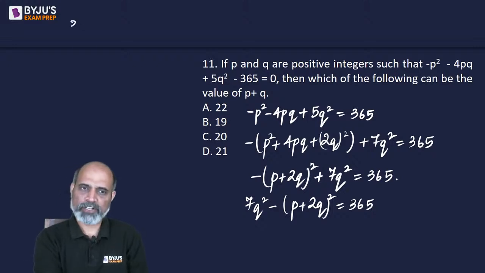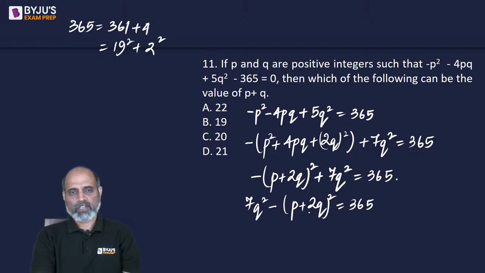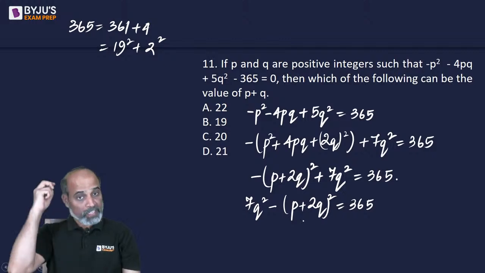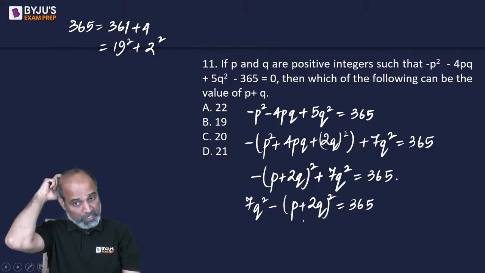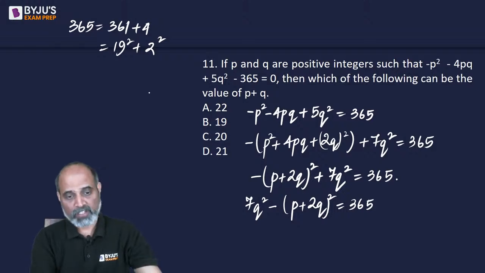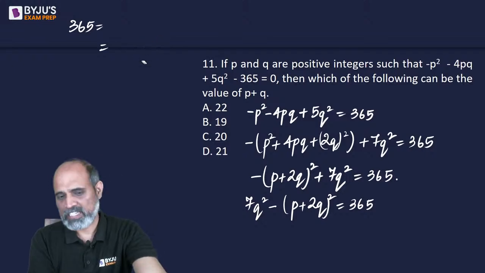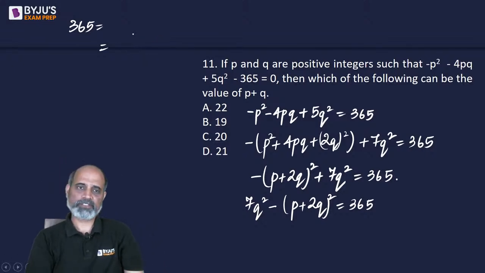Well, I can break down 365 as 361 plus 4. 361 is 19 square and 4 is 2 square. So we need a sum, but that sum is not helping because we need a difference. So minus wala dhundna hoga. The next perfect square after 365 that we have is 389.